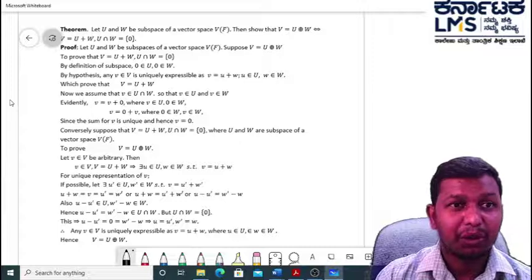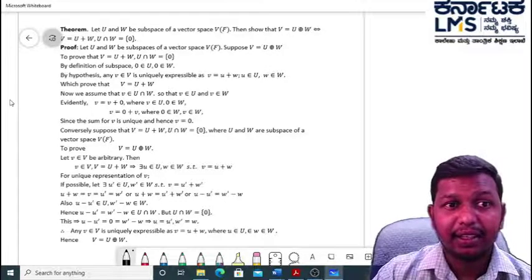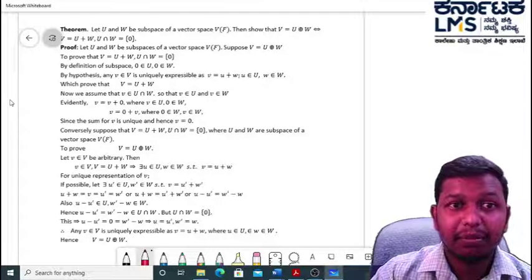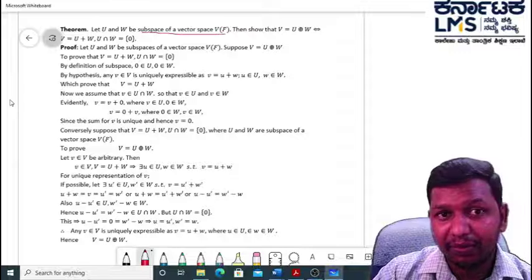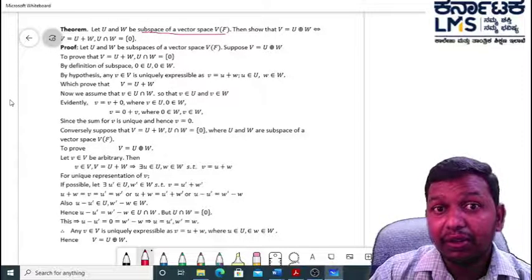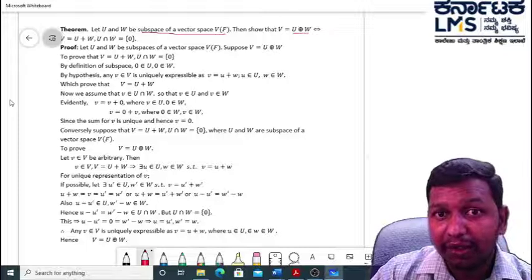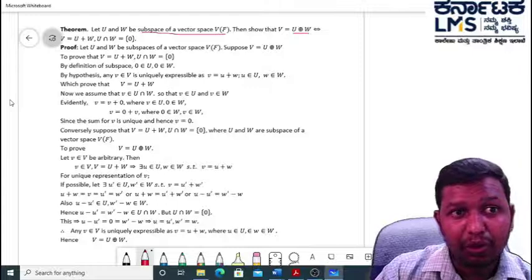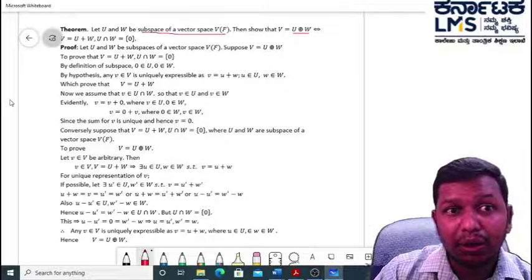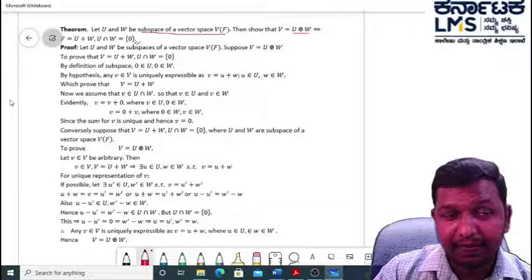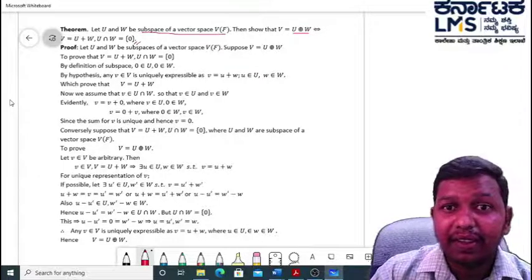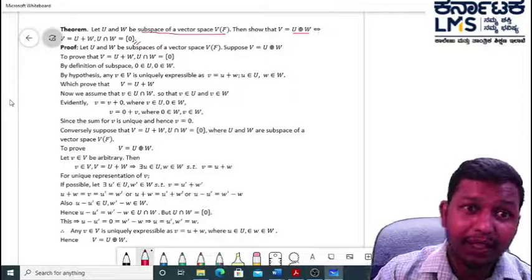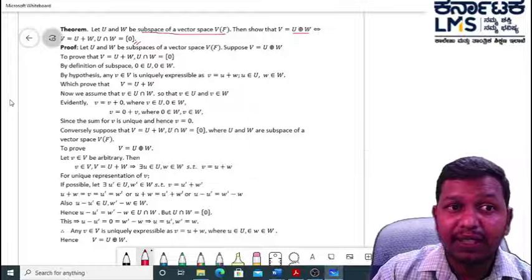Let's see one more theorem. Let capital U and capital W be two subspaces of V over F. Then V is a direct sum of U and W if and only if V is a linear sum of U and W and U and W are disjoint. Since here we have an if and only if condition, we need to prove it in two directions. So let's see the proof of the theorem.